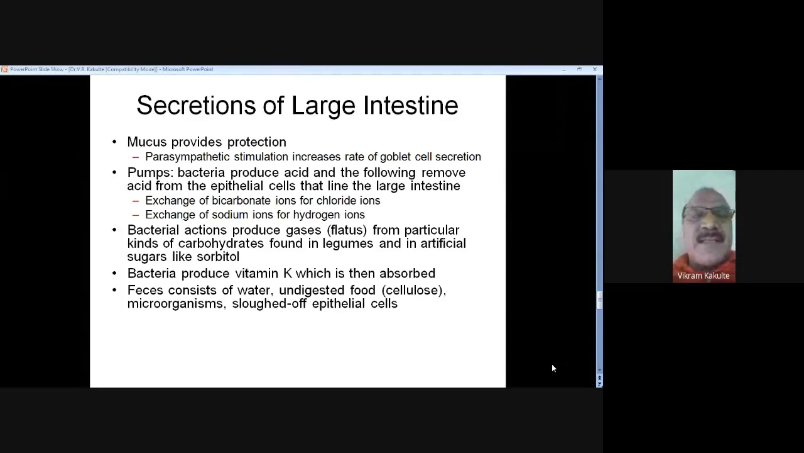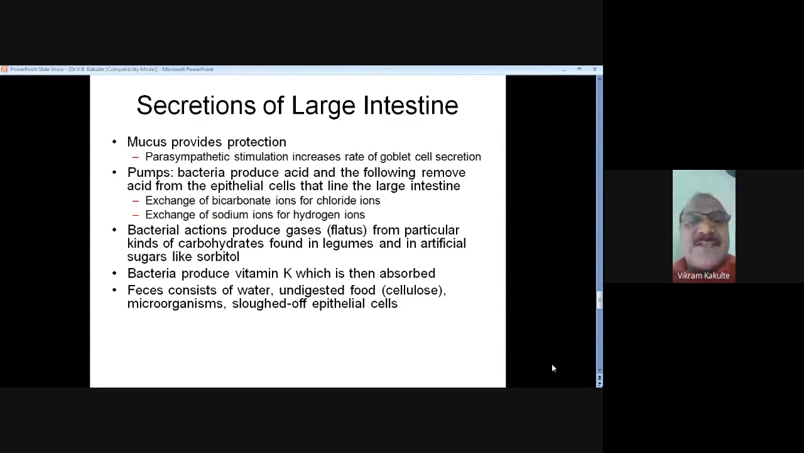Then the bacteria produce the acid, which is then removed. Exchange of bicarbonate ions takes place through the wall of the intestine. Then bacterial action produces gases from a particular type of carbohydrate found in leguminous foods as well as artificial sugar like sorbitol. Bacteria produce vitamin K, which is then absorbed.